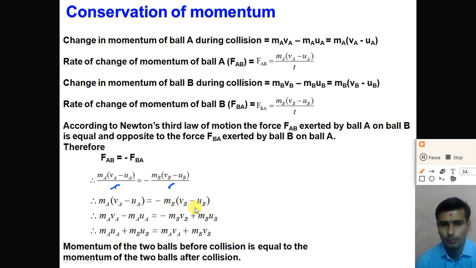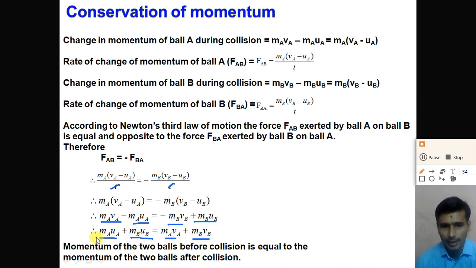If we open this bracket, we get ma va minus ma ua is equal to minus mb vb plus mb ub. So we take ma ua and mb ub on the one side. So we get ma ua plus mb ub is equal to ma va plus mb vb, right?